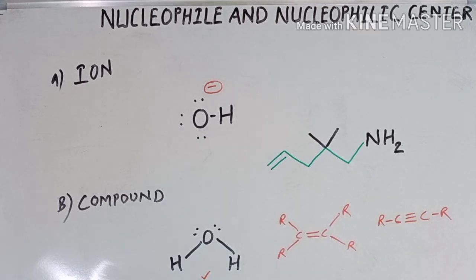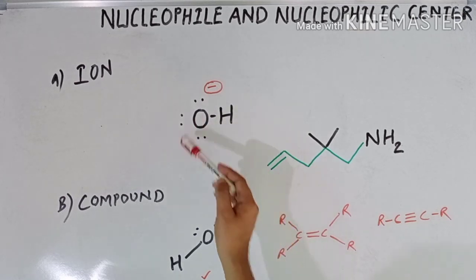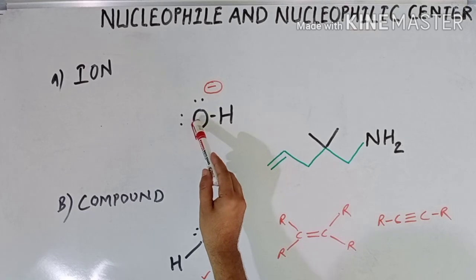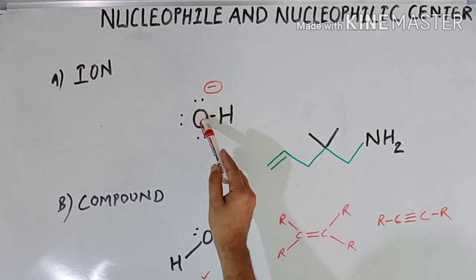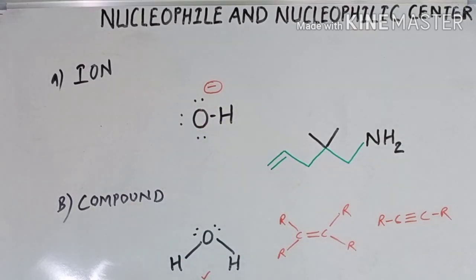Now what is a nucleophilic center? So nucleophilic center is nothing but the actual atom which bears this lone pair of electrons. The actual atom which has this lone pair of electrons is a nucleophilic center. So in the hydroxyl ion, the oxygen atom bears the lone pair. So oxygen here is a nucleophilic center.